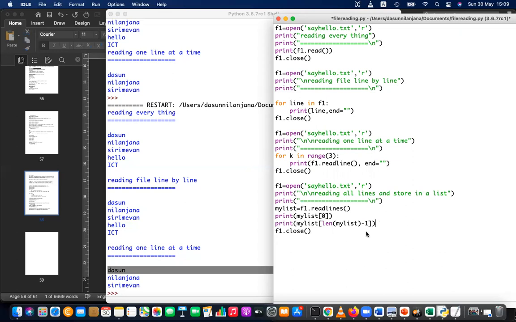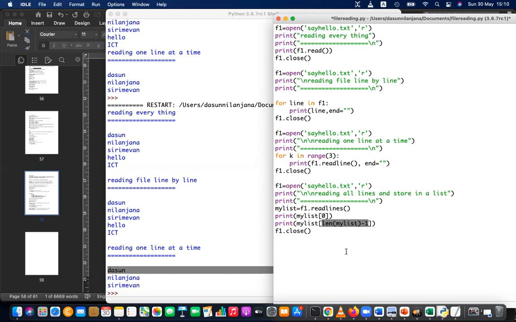You know this. What is the length of my list? It is the number of items, in other words, the number of lines. 5. Yes, the length of my list is 5. Length of my list minus 1 is 4. So here you are printing the fourth item, similar to index 0.